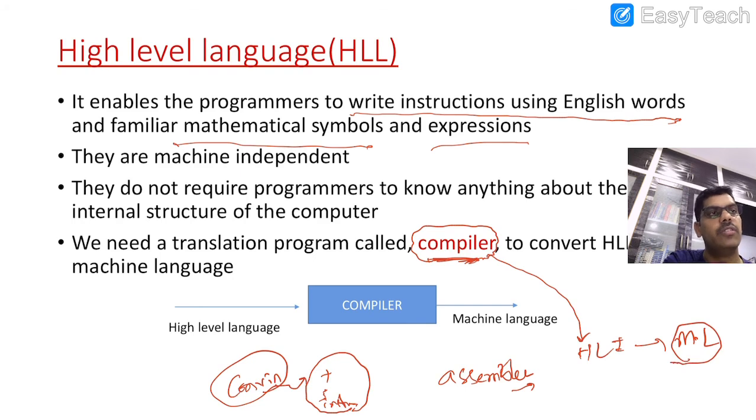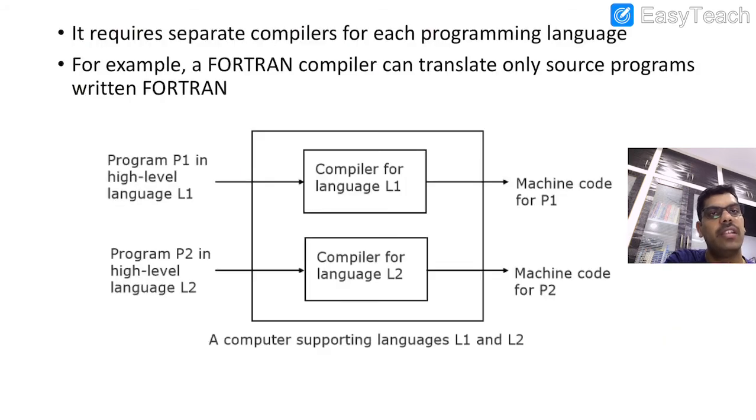Yes or no? So this is about high level language. See this program in high level language: compiler for language 1, then we are going to get the machine code; compiler for language 2, and it is going to get the machine code.